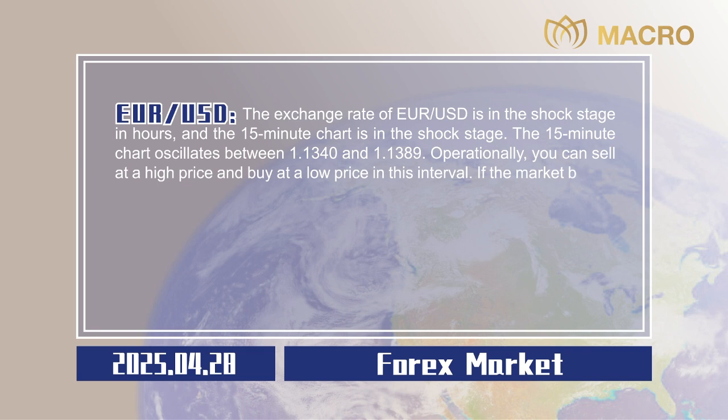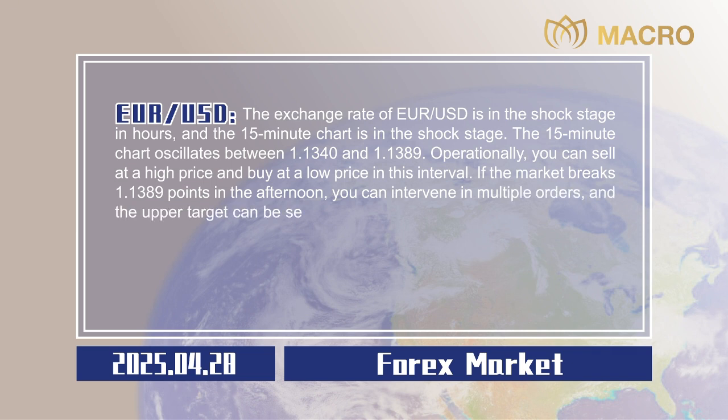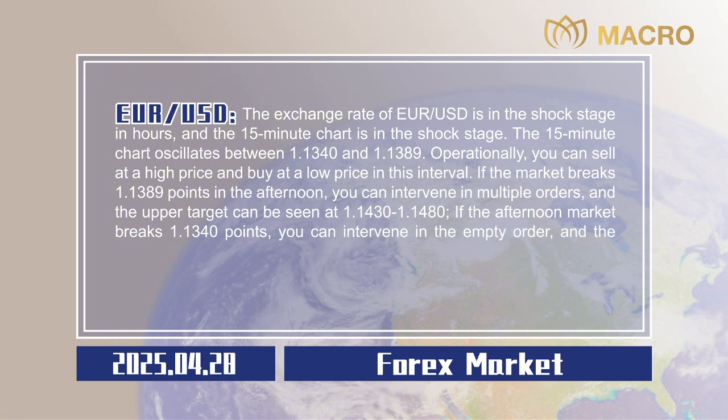If the market breaks 1.1389 points in the afternoon, you can intervene in multiple orders, and the upper target can be seen at 1.1430 to 1.1480. If the afternoon market breaks 1.1340 points, you can intervene in the empty order, and the target below can be seen at 1.1280 to 1.1240. Stop losses are all 20 points,